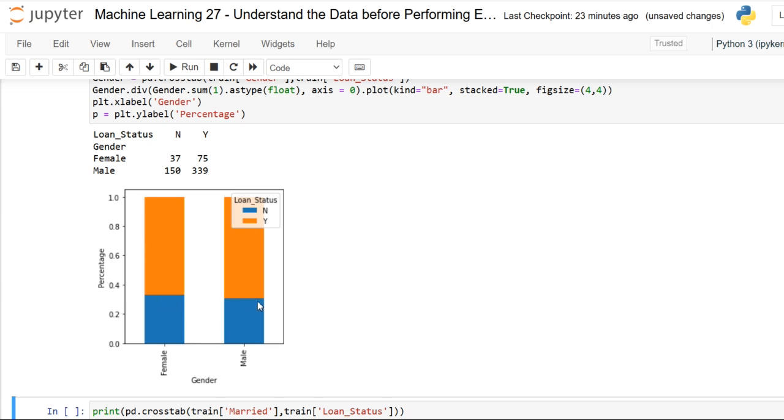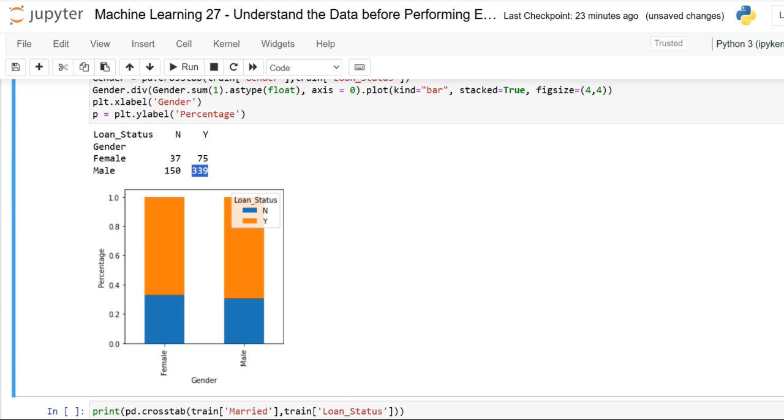It is somewhat equal, right? Of course it is 37 and 75, and here it is 150 and 339. But whatever be the count here, when we go towards the proportion, the proportion of male and female applicants are more or less same for both.